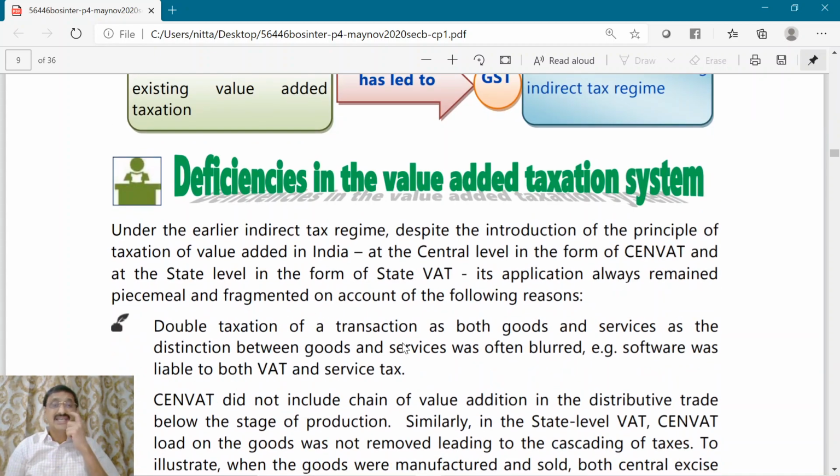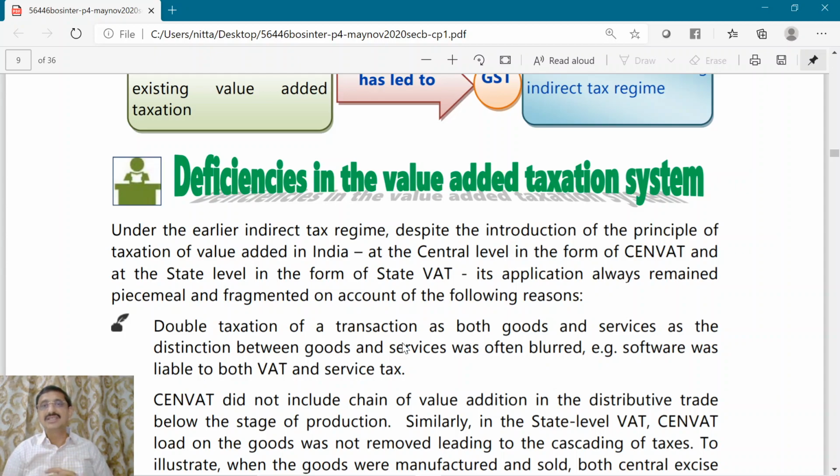Now we should understand what were those deficiencies which were prevailing in the value added taxation system which was in vogue prior to 1/7/2017. There used to be a lot of issues.